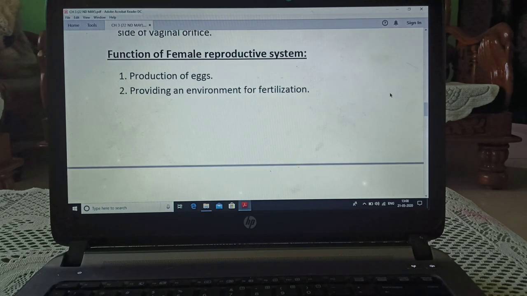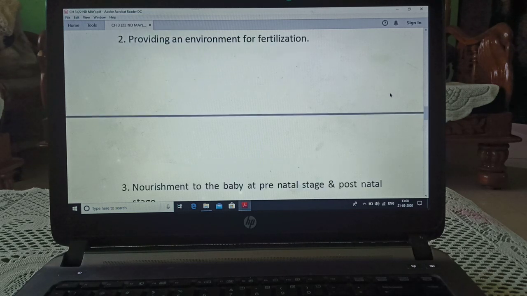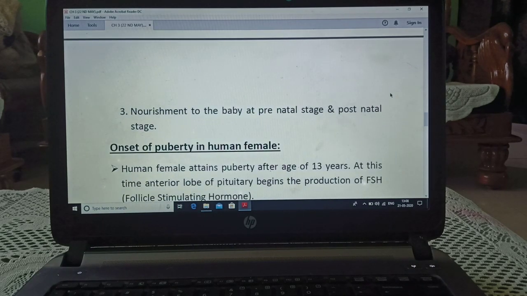Function of female reproductive system: production of egg and providing an environment for fertilization. Nourishment to the baby at the prenatal stage and postnatal stage. Prenatal stage means when the baby or embryo is inside the mother's womb or uterus. Postnatal means when baby comes out of the body of the mother.